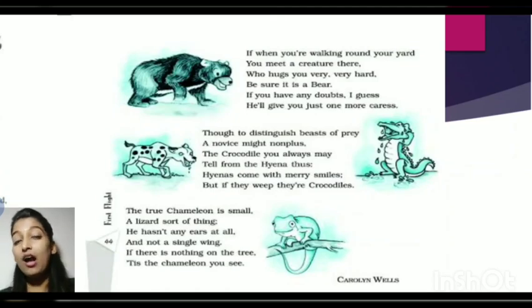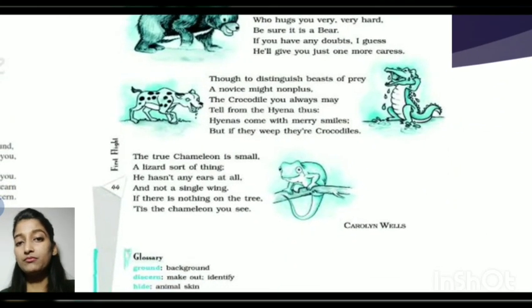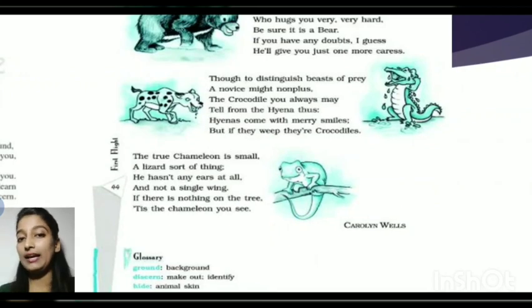Now it's telling how you'll get confused. You know about the crocodile. The crocodile you may always tell from hyenas thus. How? Hyenas come with a merry smile, a cunning smile hyenas will be having. And the crocodile, if they have nothing to do, they will just weep and weep. You must have heard "magarmach ke aansu." So if they weep, they are crocodiles. And if there's a very merry, cunning smile, a happy smile, it will be a hyena. This is how you distinguish between hyena and crocodile.